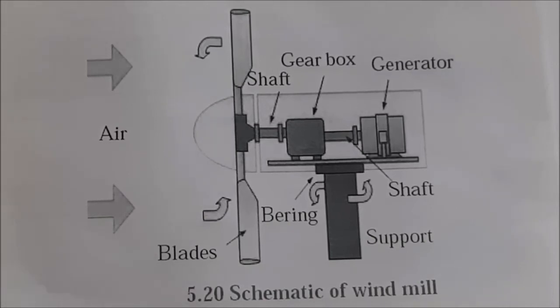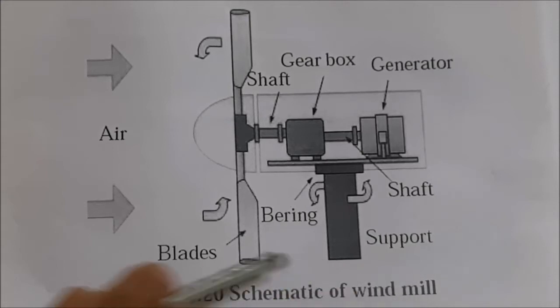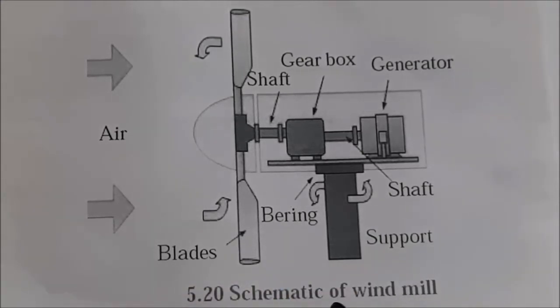It depends upon the geographical area, so it is always present in the hilly region, and second at the seashore, because the velocity of the air coming from those regions is very large. Keep these 2 points in mind, and with the help of them, we can easily get the schematic presentation or working of the windmill.